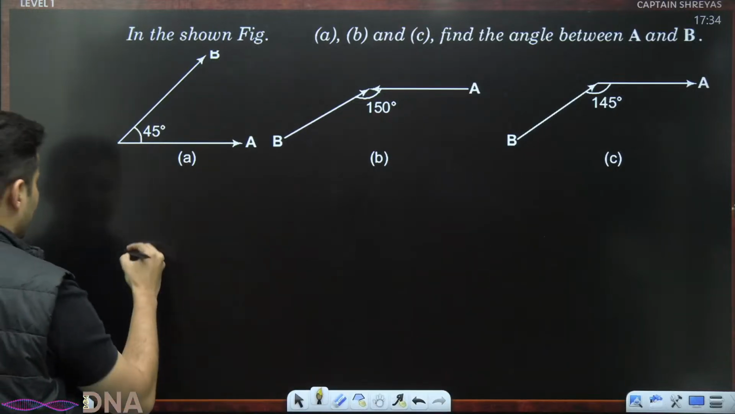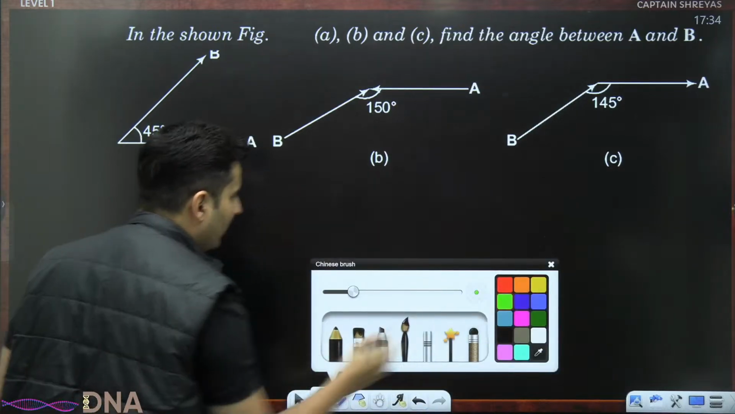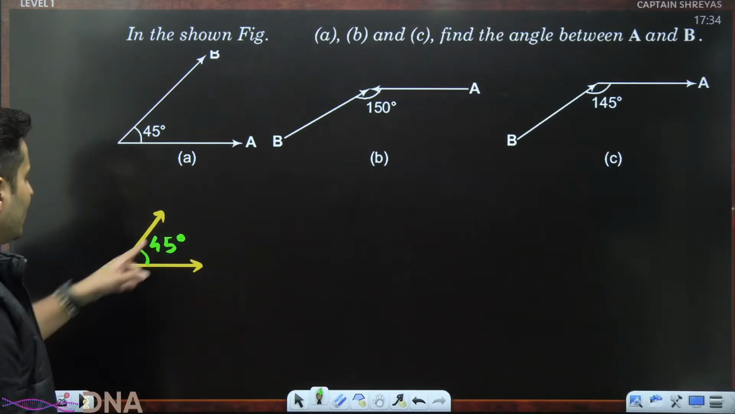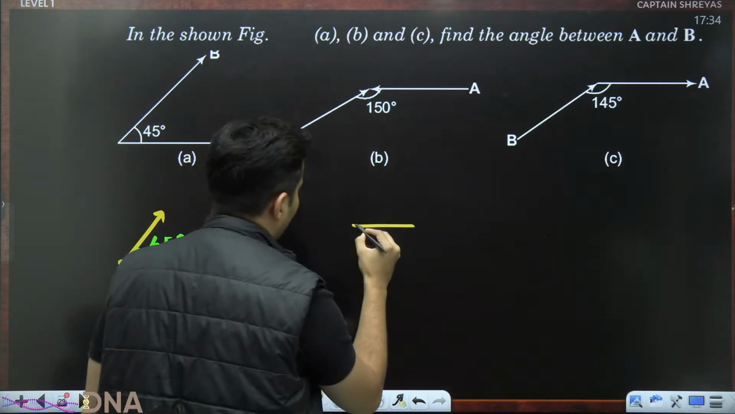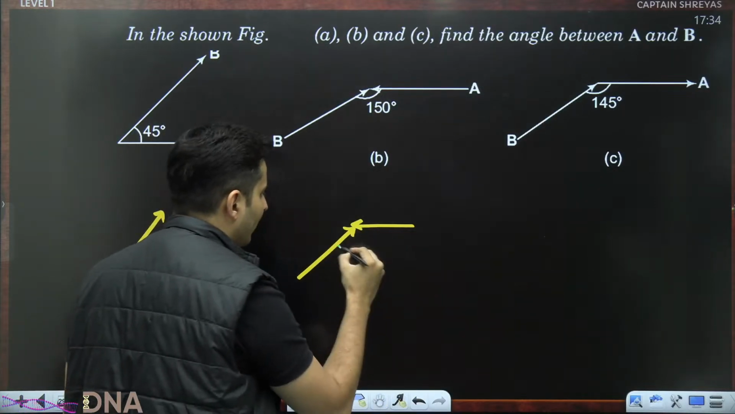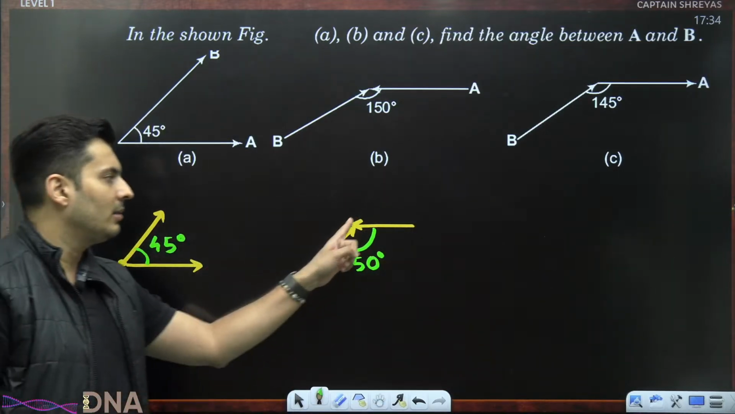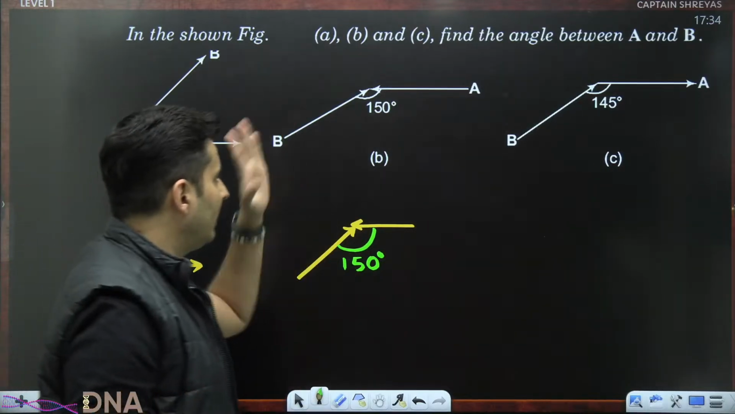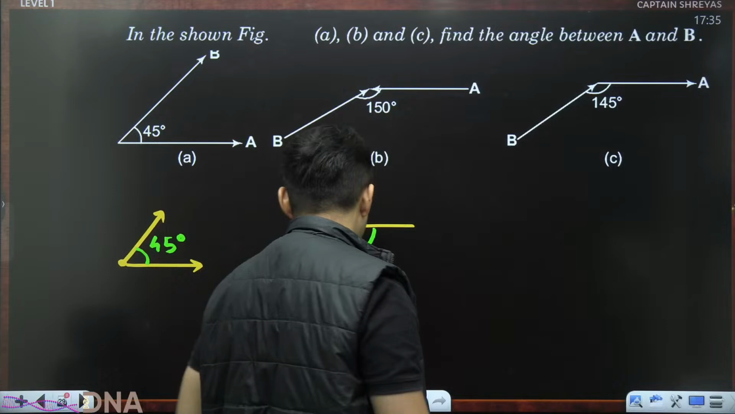You can clearly see in this case, their tails are definitely together. So whatever angle is there, you can directly measure it as it is. It will be 45 degrees. In this scenario, you can see their heads are directly ending at the same point. Hence, that is the correct angle because their heads are ending together at the same point. So 150 is correct.